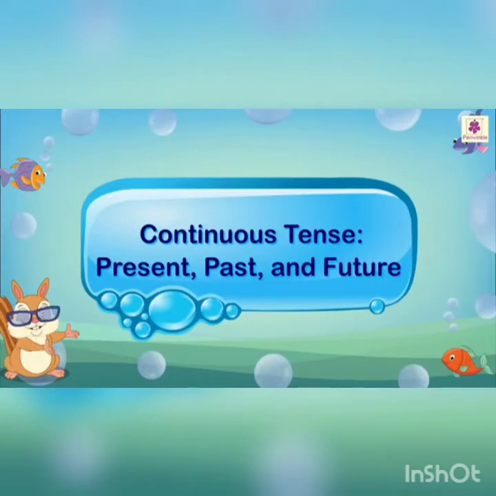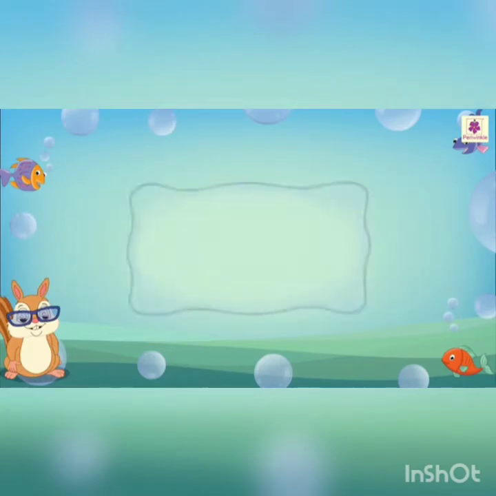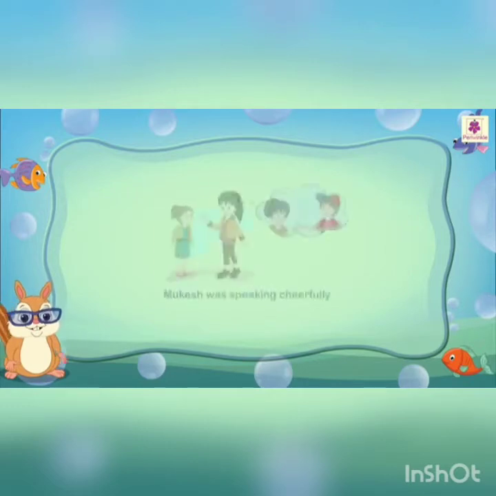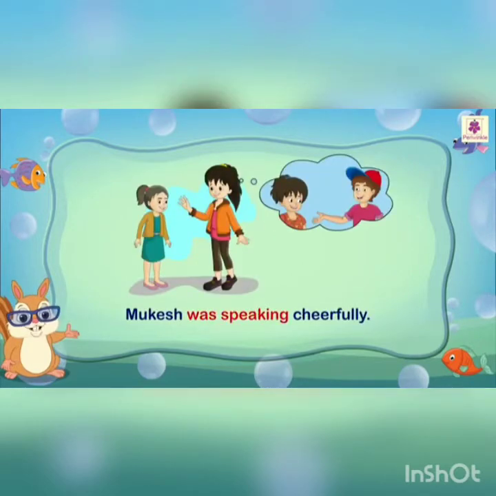Continuous tense: present, past, and future. The verb in a continuous tense indicates an ongoing or an incomplete action in the past, present, or future. For example, Mukesh was speaking cheerfully.